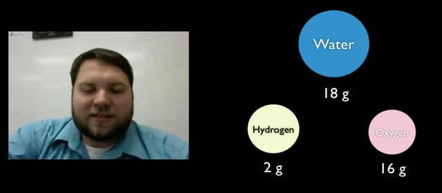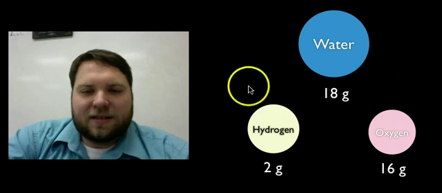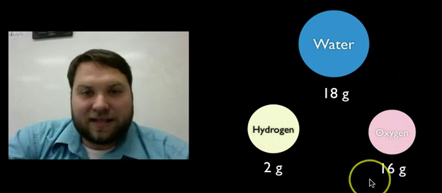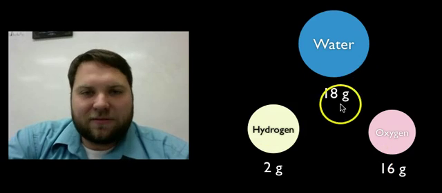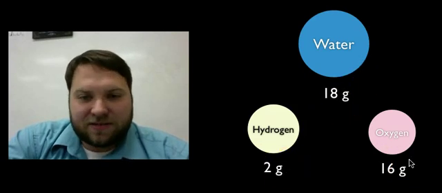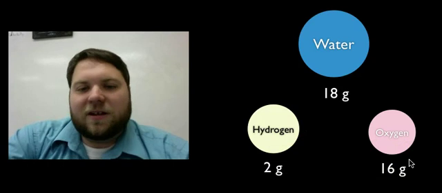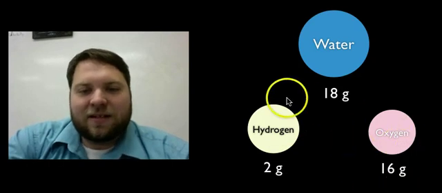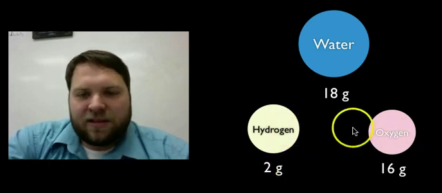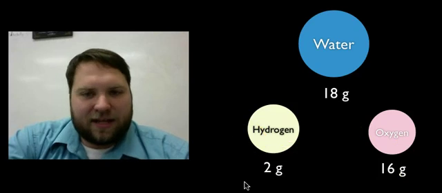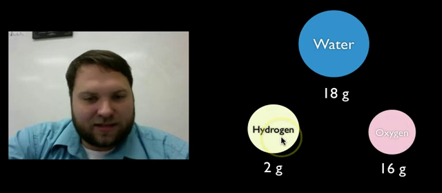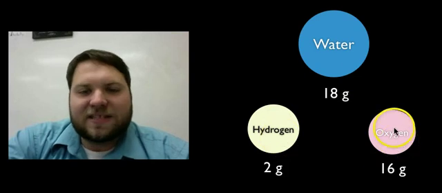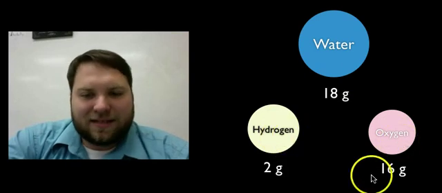John Dalton took a brilliant step with this, though, because he looked at these two numbers and he noticed something as he broke down different masses of substances. So for instance, with 18 grams of water, you end up with 2 grams of hydrogen and 16 grams of oxygen. What I want you to do in your head is take the mass of the oxygen and divide it by the mass of the hydrogen. 16 divided by 2 gives you 8. So there's not 18, but rather 8 times the mass of oxygen as there is hydrogen. Because again, 16 divided by 2 is 8.